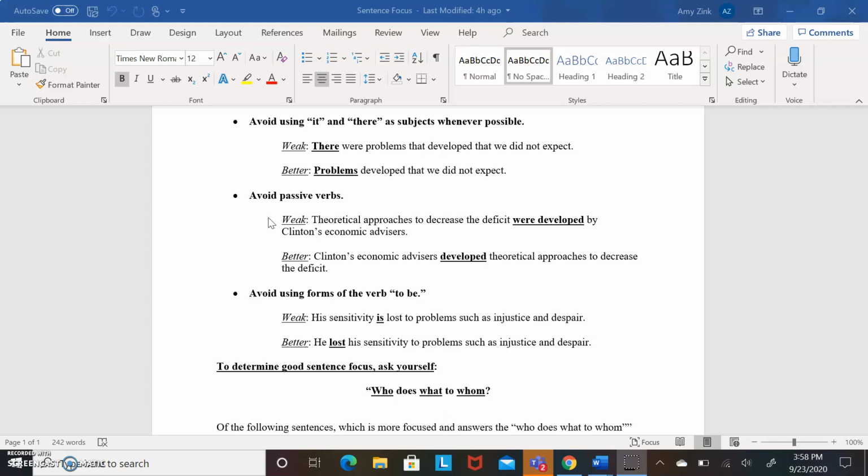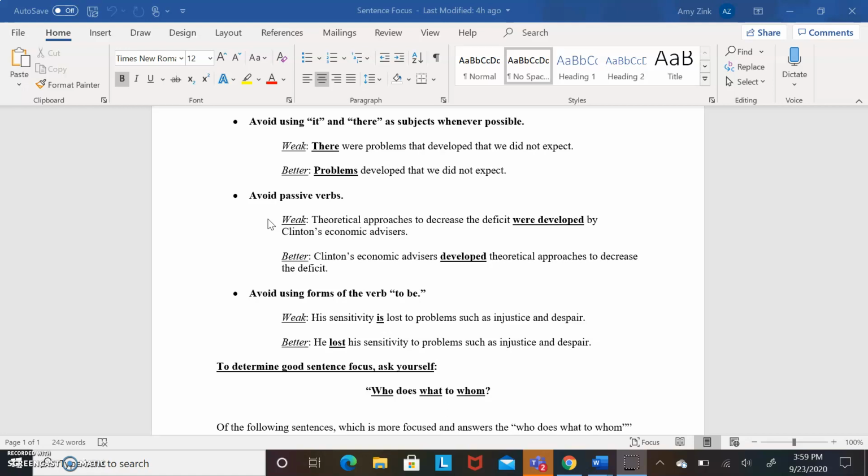Because when we write a passive sentence, we have the object that's being acted upon, theoretical approaches, in that subject spot and have that person or group that's doing the action at the end of the sentence, and that will be the economic advisors. So in terms of sentence focus and clarity, the sentence, theoretical approaches to decrease a deficit were developed by Clinton's economic advisors, is not as clear because we can't really see theoretical approaches. But again, if you're writing something about theoretical approaches or another kind of abstract topic,